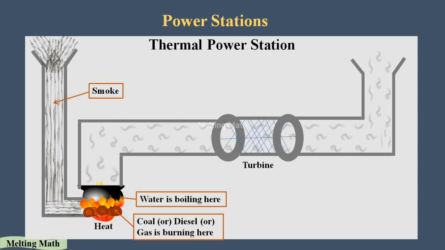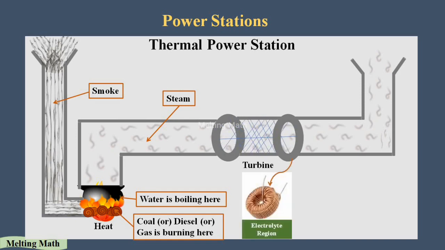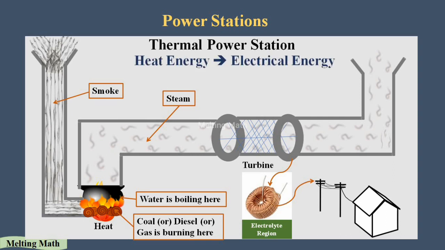The steam passes through the turbine. As I said, if the steam passes through the turbine, the turbine rotates, and the electrolyte region rotates. In that electrolyte region a magnetic field is produced due to the combination of magnet and copper wire. From that, the electricity is obtained from the transformer and transferred to the home. This is how electricity is produced in the thermal power station. So here heat energy is converted into electrical energy.